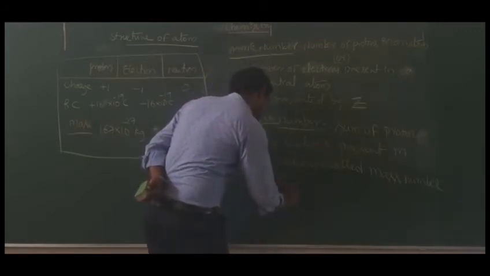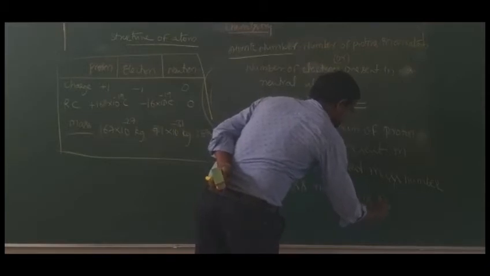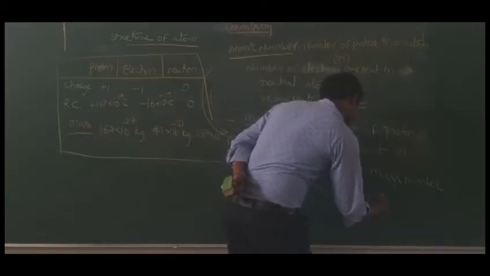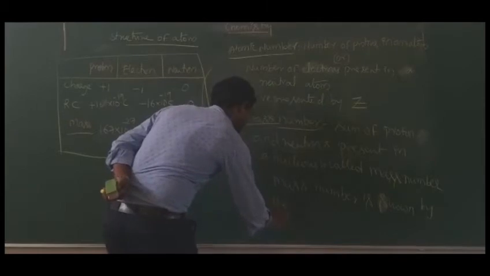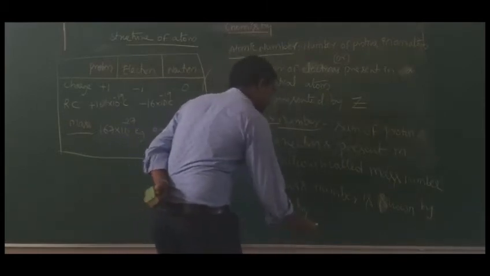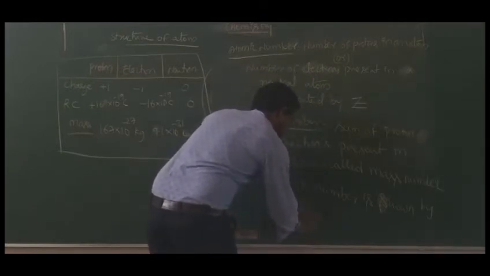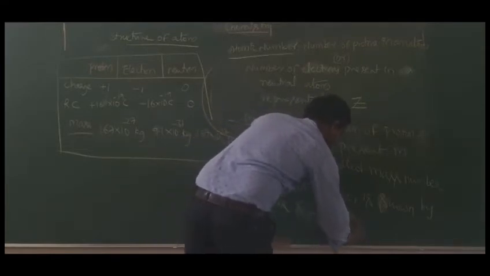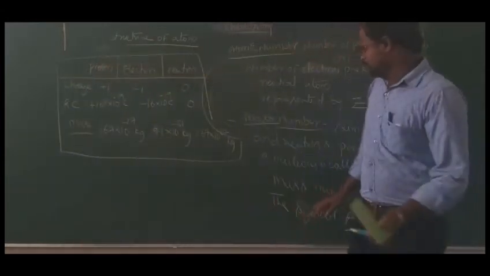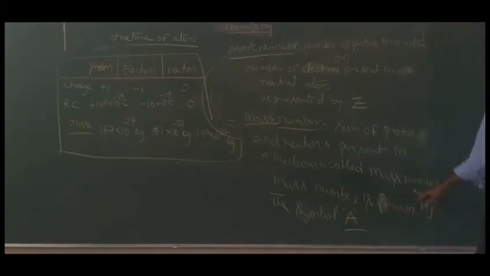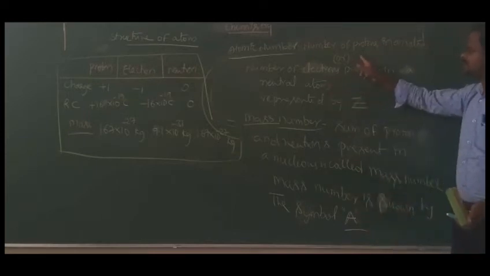Mass number is shown by the symbol capital A. So mass number is represented by the symbol A, whereas atomic number is represented by the symbol Z.